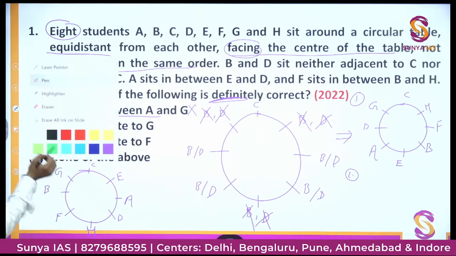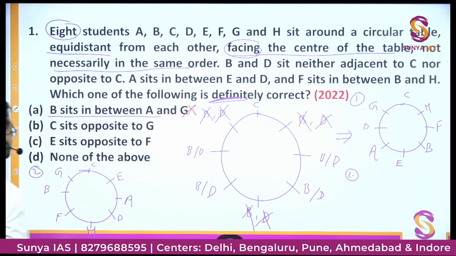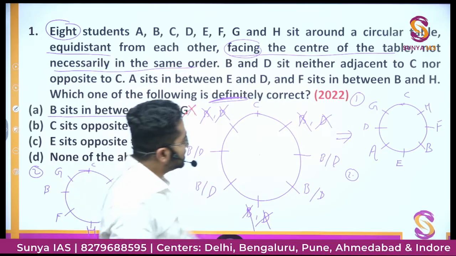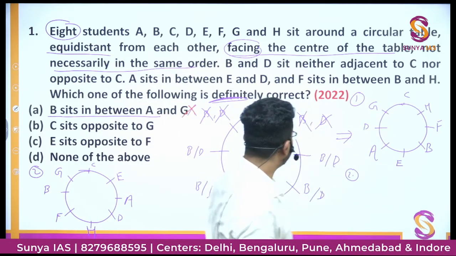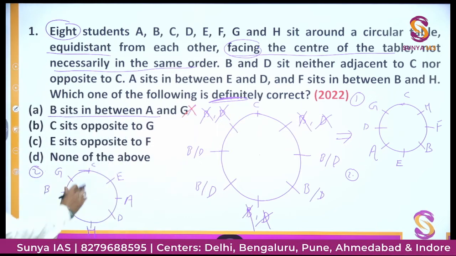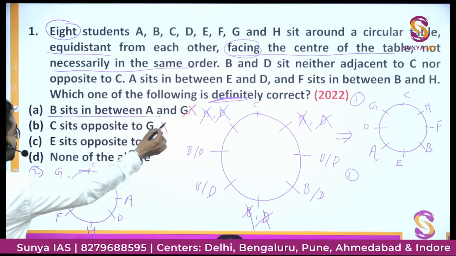C sits. This option is wrong. C sits opposite to G. C sits opposite to E, not G. Here G is adjacent to C. Here C is sitting opposite to H, not G. So this option is also wrong.